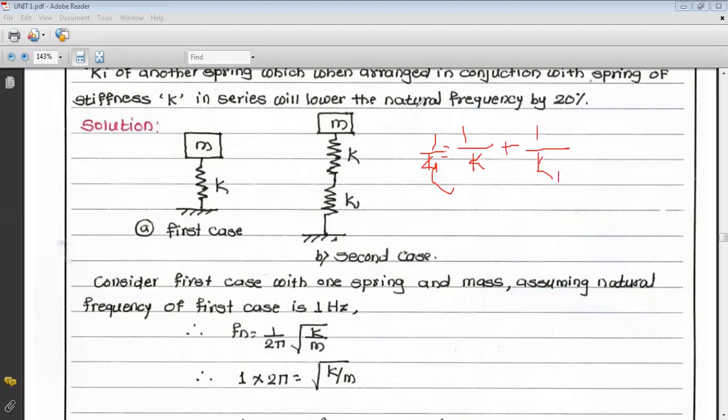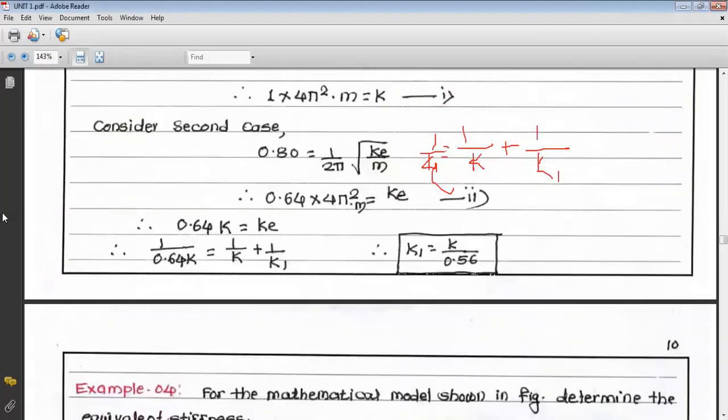So what is the value of k? 1 upon 0.64 k is equal to 1 upon k plus 1 upon k1. So from that we have to find out the value. So 1 upon k is equal to 1 upon k plus 1 upon k1. So what is the value of k? 1 upon 0.64 k plus 1 upon 0.64 k is equal to 1 upon k plus 1 upon k1. So from that we can find out the value of k1 as k is equal to 0.56. So this is the simple problem.